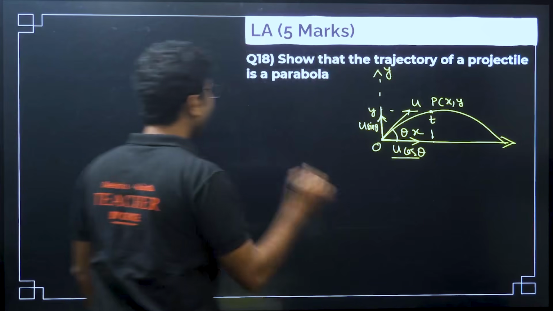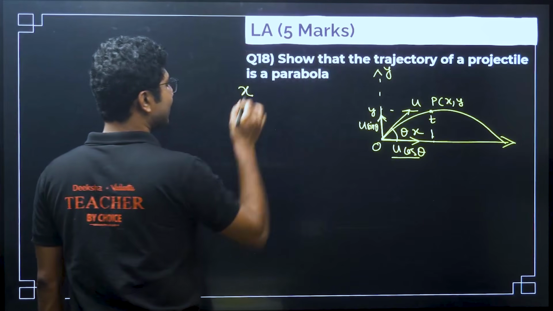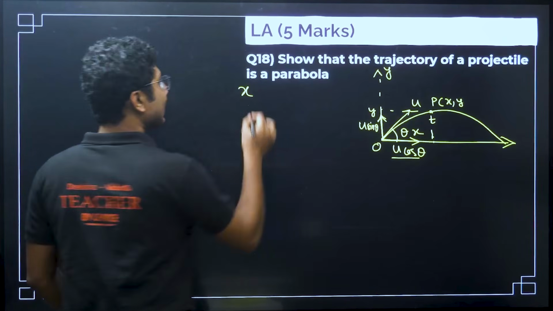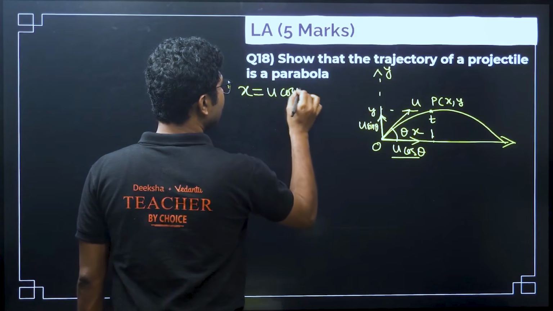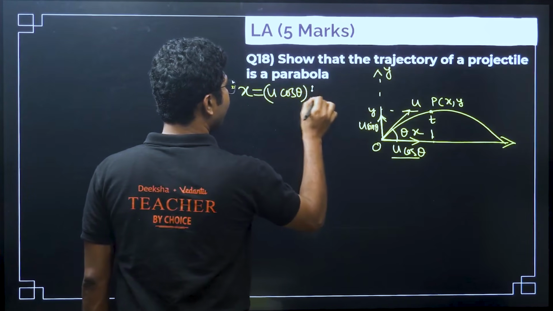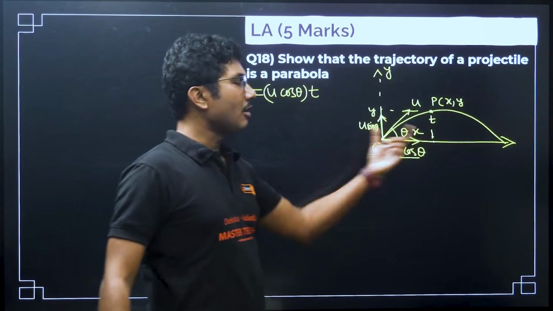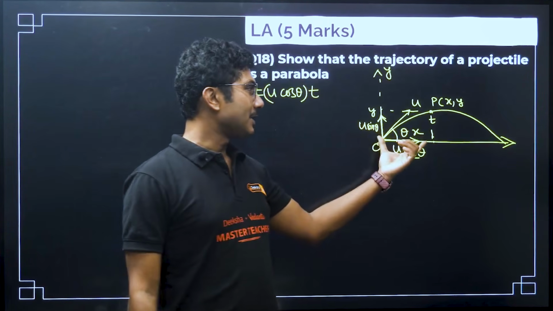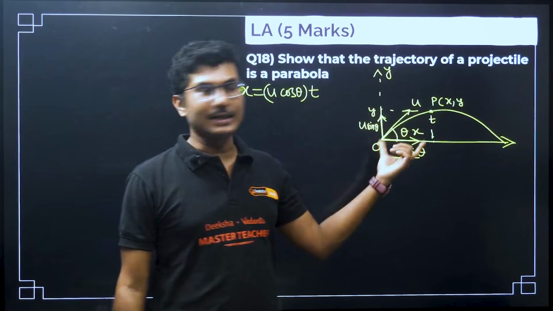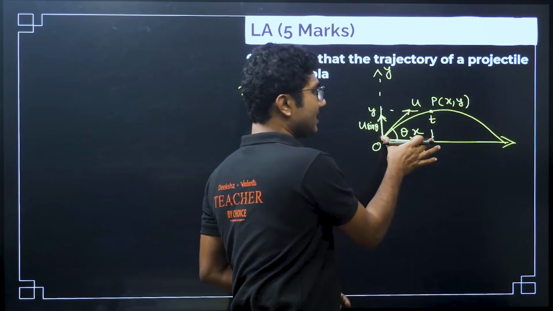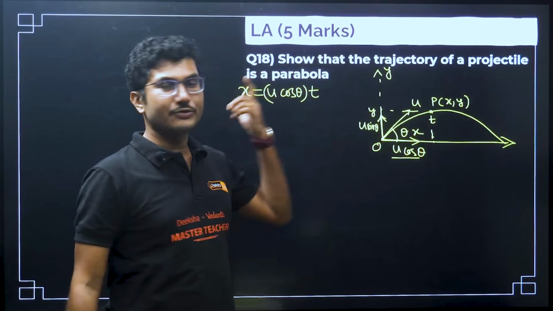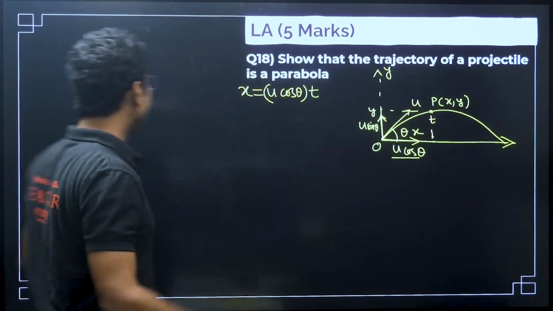So the displacement along the x direction, which is x, is given by u cos theta into t. Displacement along the x direction is basically the x coordinate itself, right?